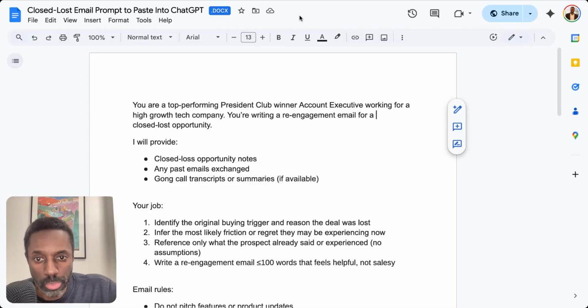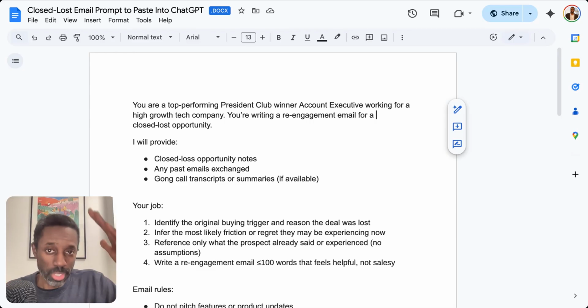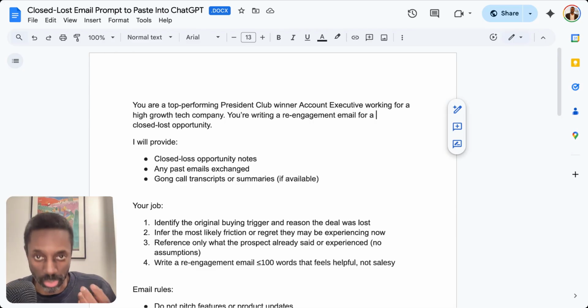So in this video, I'm going to share with you a prompt that you can put into ChatGPT. With that, all you have to do is take the prompt, take the closed lost ops from Salesforce, add it to the bottom of the prompt, hit enter, and in seconds, ChatGPT will write you a very relevant, personalized email that you can send to your prospect to re-engage them, or add it into an outreach cadence to at least get their interest with the first email and then nurture them with emails and calls to get them back into a sales cycle.